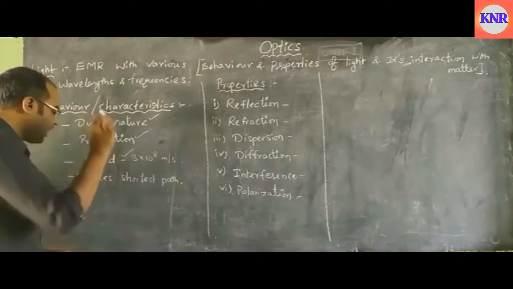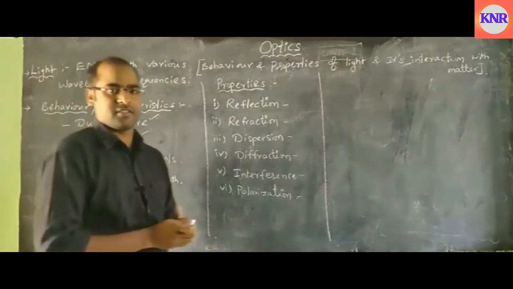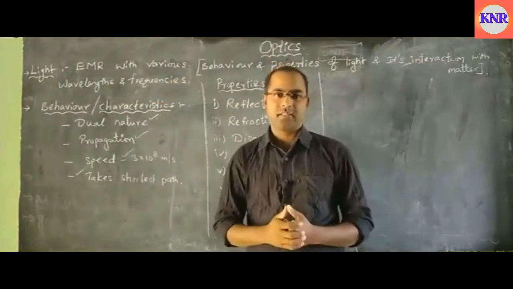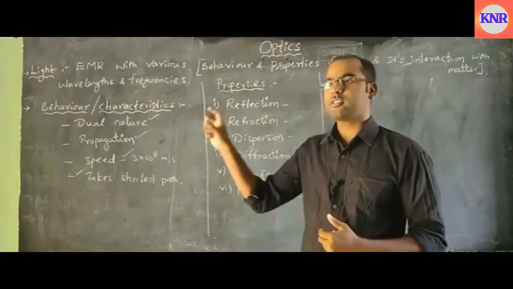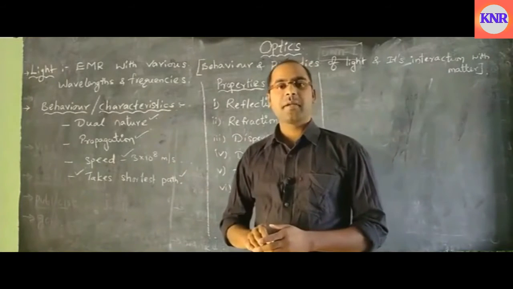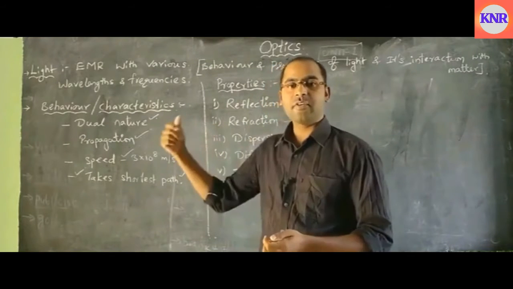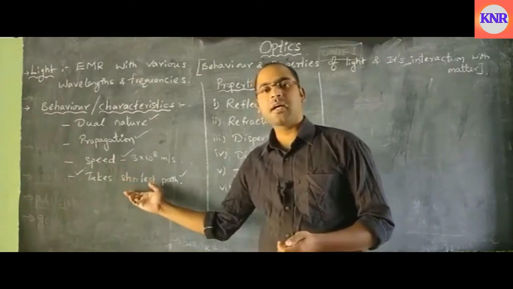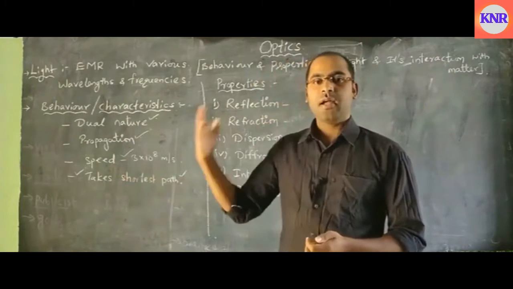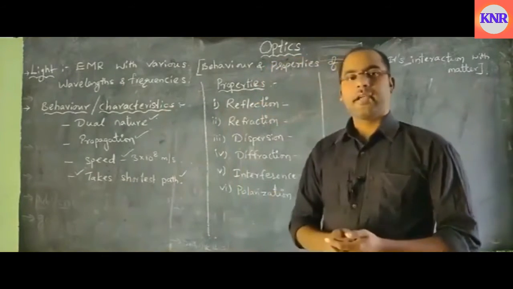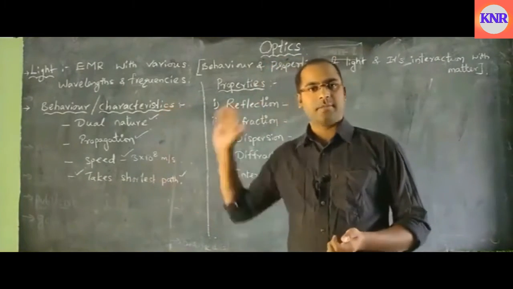Next, how does light travel? It travels in vacuum. Then which type of path does it take? It always takes the shortest path to travel. The principle involved in that is Fermat principle. So light follows Fermat principle, which says light takes the shortest path to travel from one place to another place. Okay, so this is the behavior or the characteristics of light.